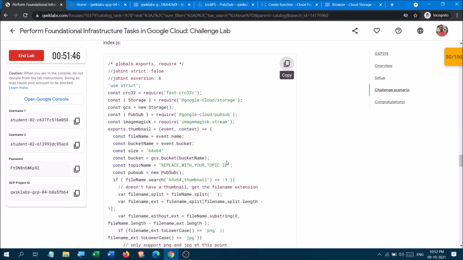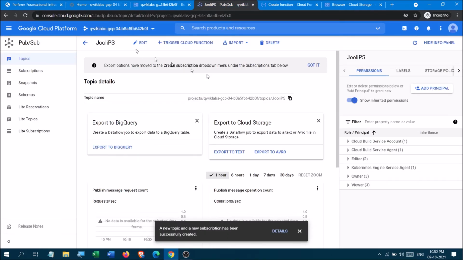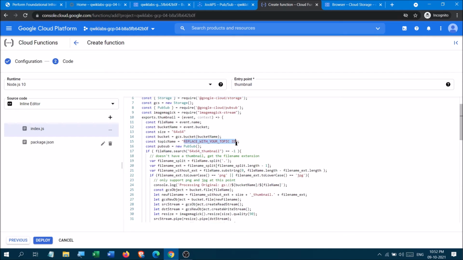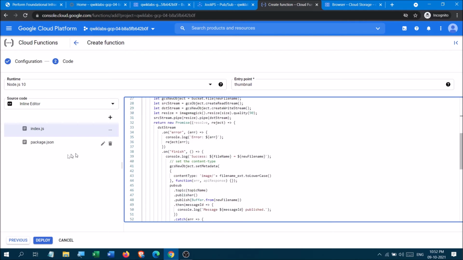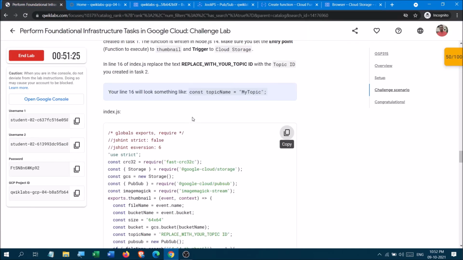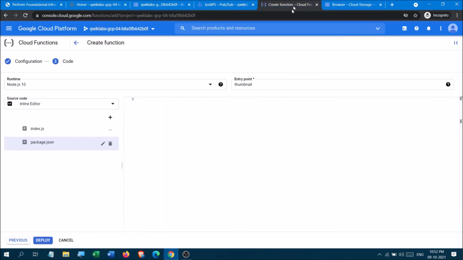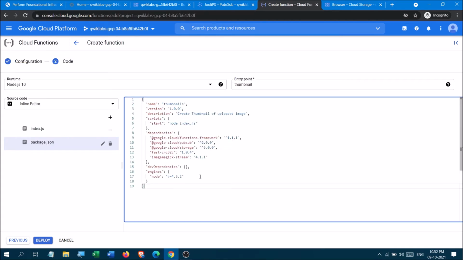Here it is given on line 16, so the topic name is Julie PS. Copy this and paste it here, at line number 15. Line number 15 or 16, according to what you are given. Then copy this JSON package and paste it.